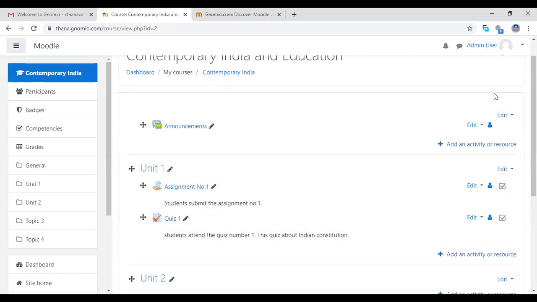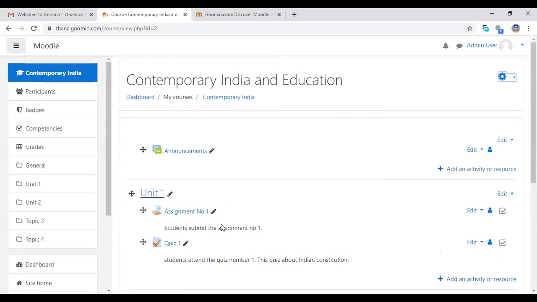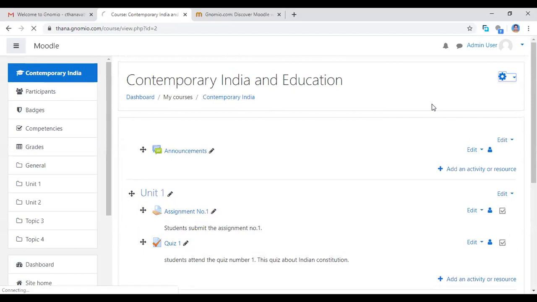So now I'm going to change this edit button: click the settings button, click turn editing off. See here, this editing button is on. So don't forget to click the turn editing off button. So now I'm going to click turn editing off.